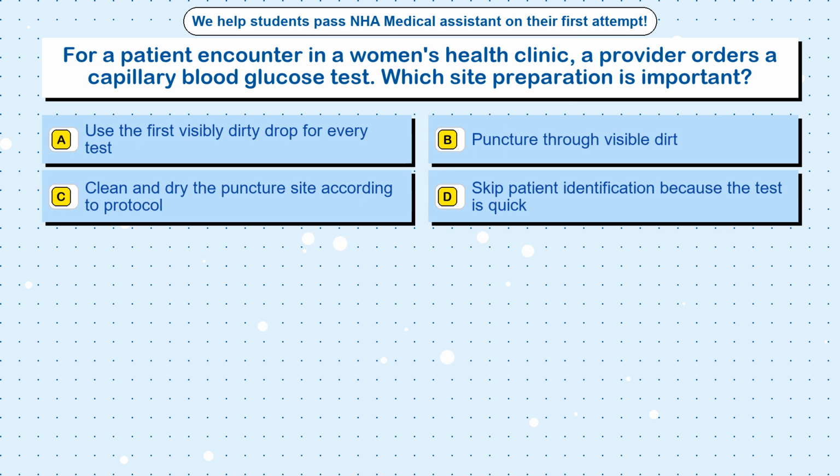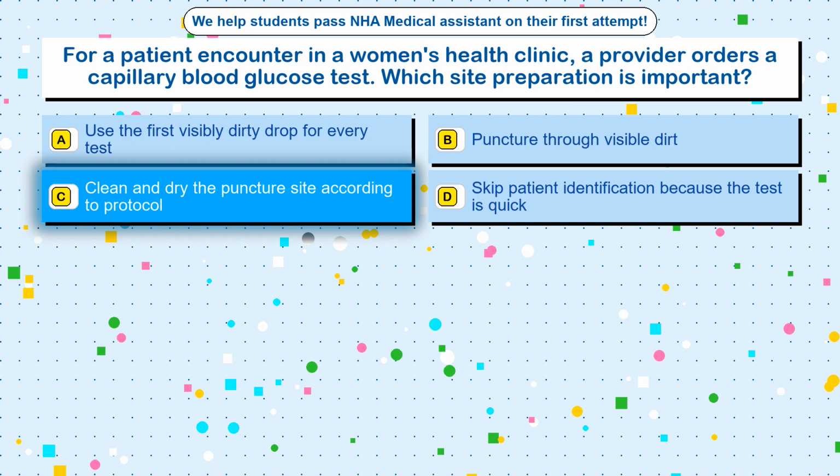Question 78. For a patient encounter in a women's health clinic, a provider orders a capillary blood glucose test. Which site preparation is important? Option A, use the first visibly dirty drop for every test. Option B, puncture through visible dirt. Option C, clean and dry the puncture site according to protocol. Option D, skip patient identification because the test is quick.